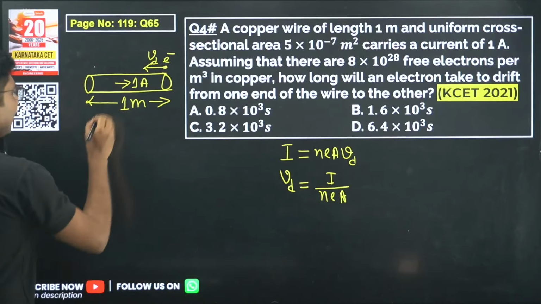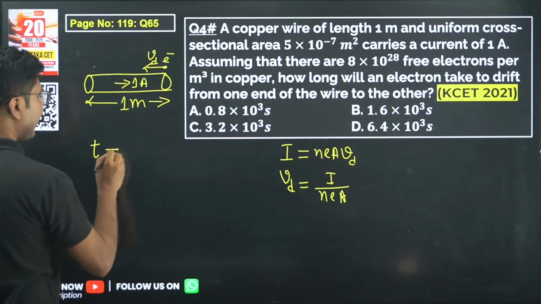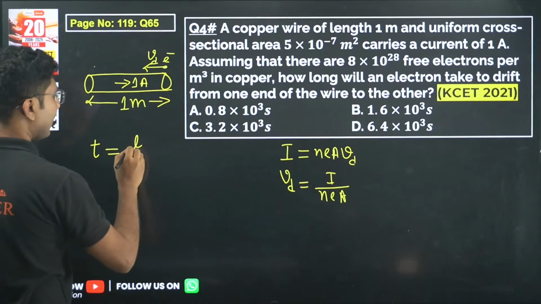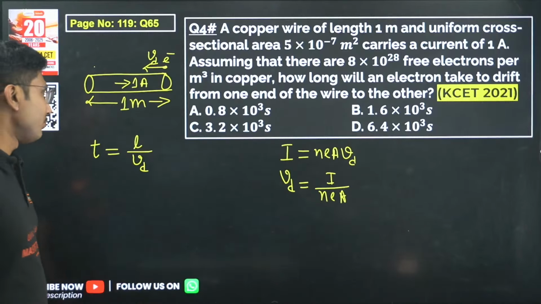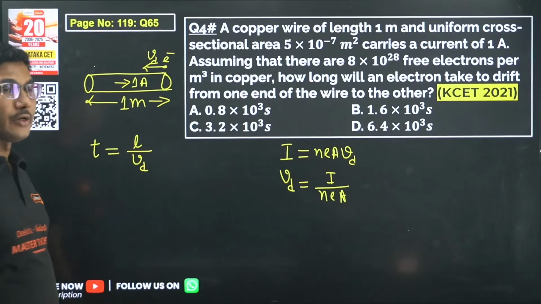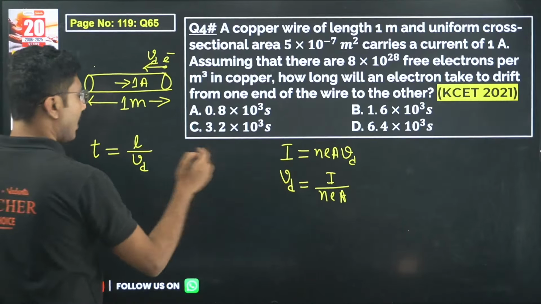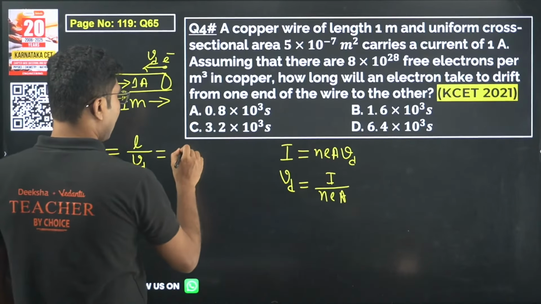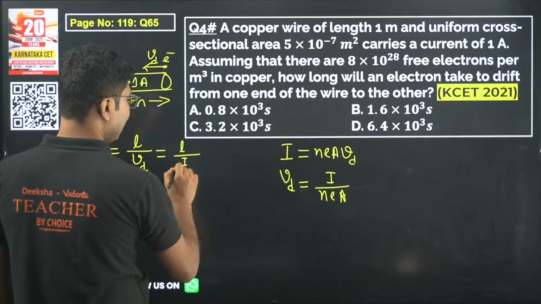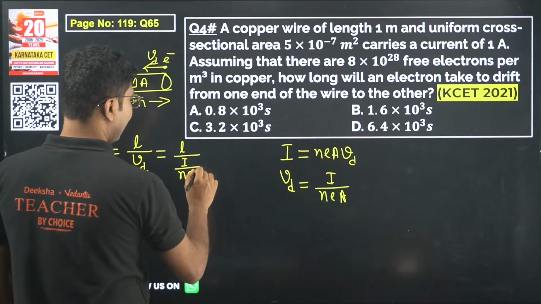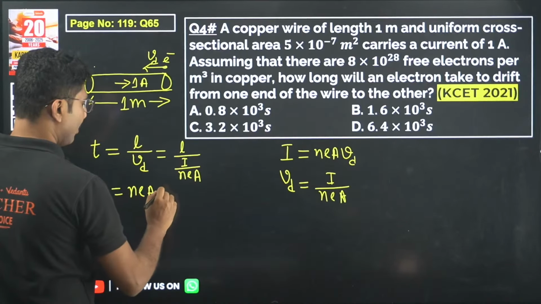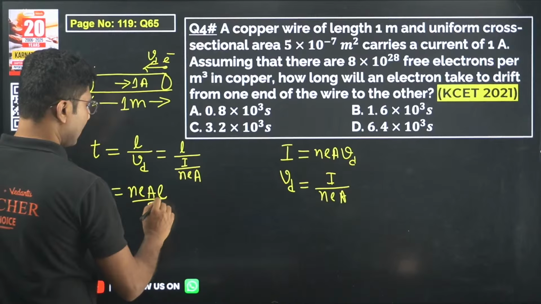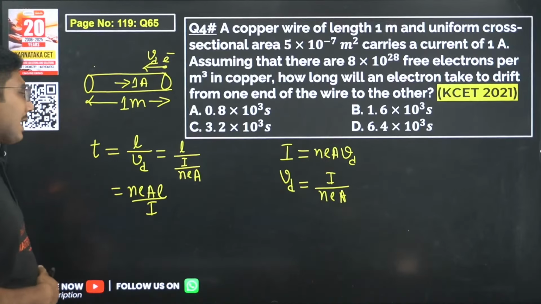That means the time will be the length of the wire divided by the drift velocity. So that is what we are trying to find. Time is equal to L by vd. And what is L by vd? L by I by n e A. That means n e A into L divided by I. So this is the time that we need to calculate.